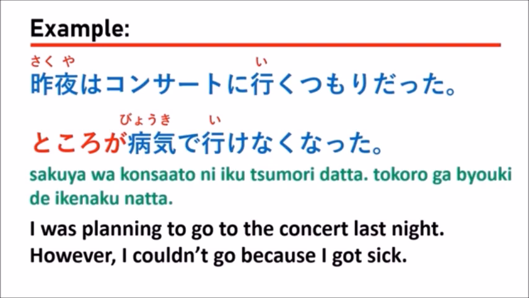You see here, our expectation part is 昨夜はコンサートに行くつもりだった, which means I was planning to go to the concert last night. After the expectation part, we follow with ところが, which means however, right? 病気で行けなくなった means I couldn't go because I got sick.